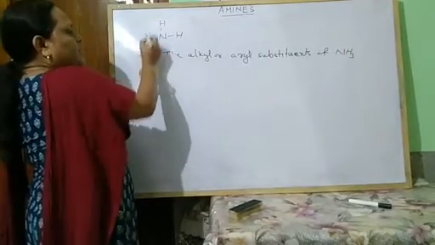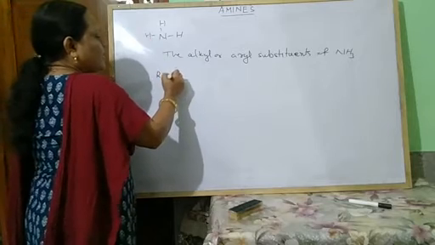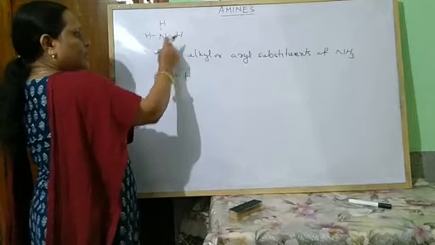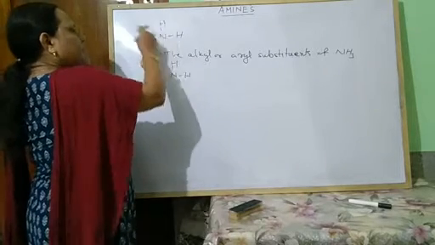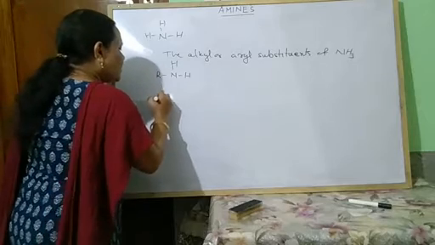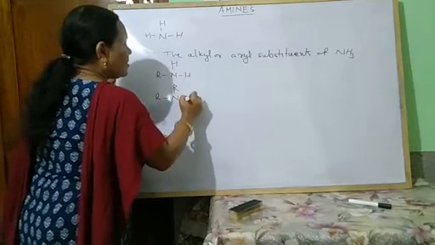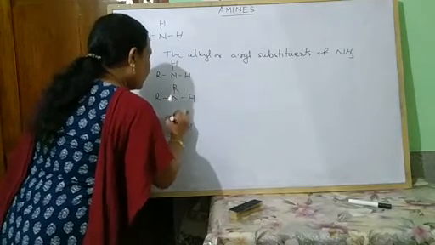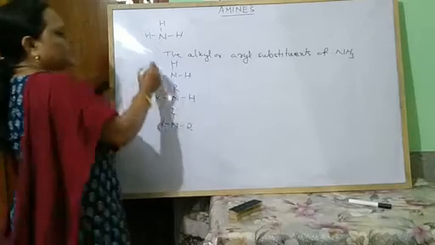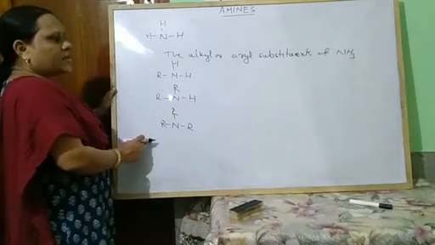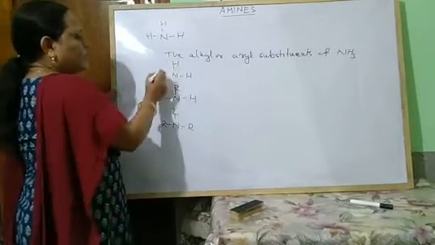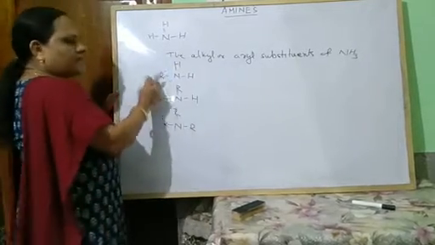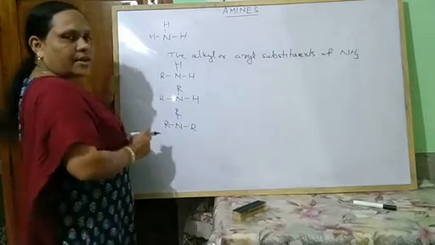If one hydrogen atom is replaced by one alkyl group, I can write like this: R, N, H, H. If 2 hydrogen atoms are replaced in ammonia, then R, N, R and H. And if 3 hydrogen atoms are replaced, then R, N, R and R. So these are your different types of amines. Here R may be alkyl group or aryl group. So if hydrogen atoms are replaced by alkyl group or aryl group, these are called amines.